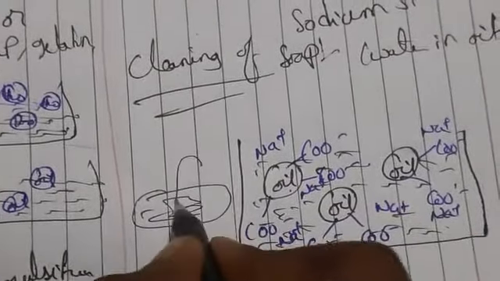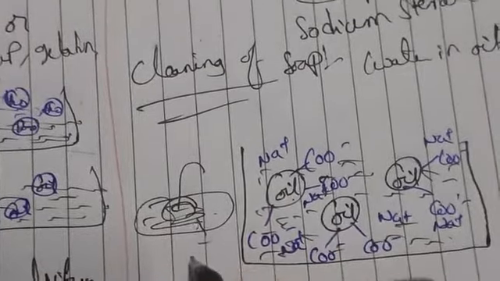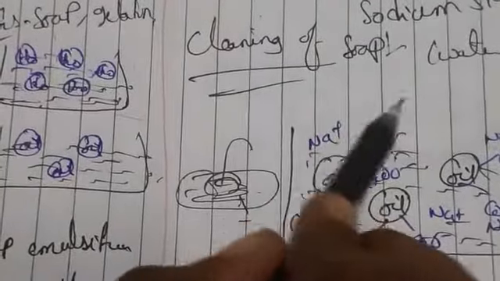For example, this is a cloth which is dirty. When you apply soap here, the dirt on the cloth has a non-polar end. This COO minus is the hydrophilic end, and this is the hydrophobic end. The hydrocarbon chains for grease and oil are the hydrophobic part. Whenever you dip a cloth here, the polar end of the soap projects into the surrounding water, meaning it is surrounded by water.